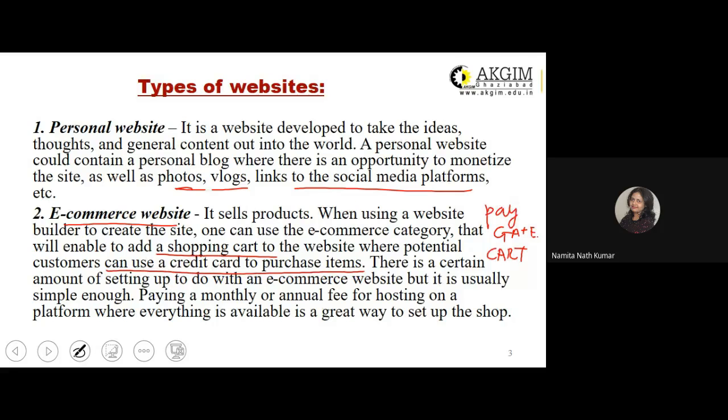There is a certain amount of setting up to do with an e-commerce website, but it is usually simple. Paying a monthly or annual fee for hosting on a platform, which is a server where everything is available, is a great way to set up the e-commerce website, which in very layman's language or simple terms is known as an online shop.